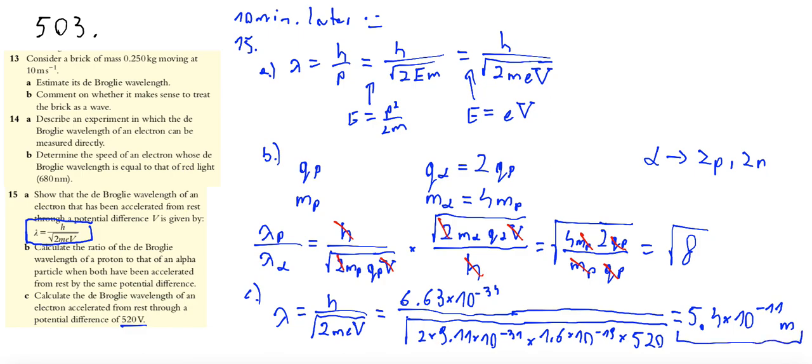I hope that you've obtained the same results. Yes, A is easy by using two equations, this one and this one. B, the answer is the square root of 8. And C, the answer is 5.4 times 10 to the power of minus 11 meters.